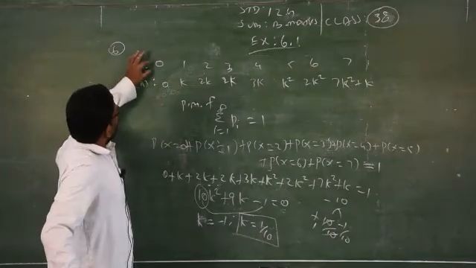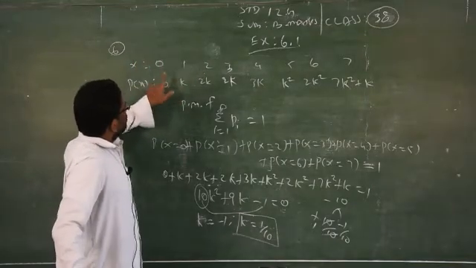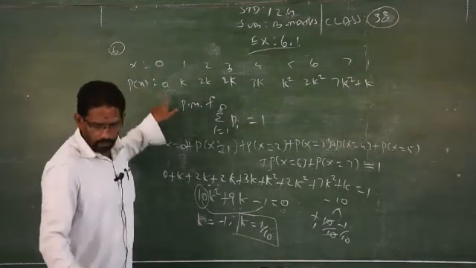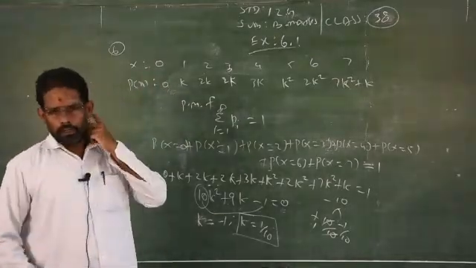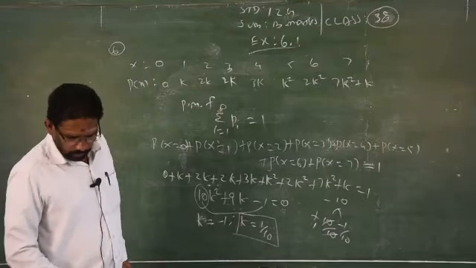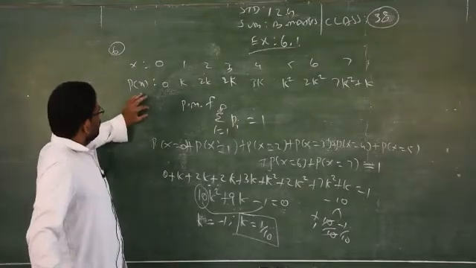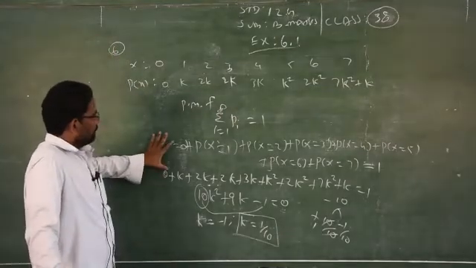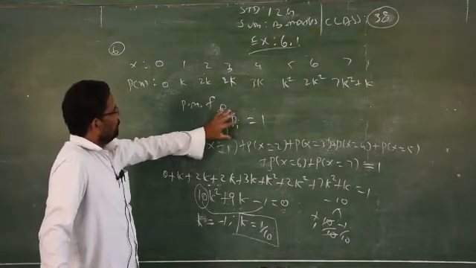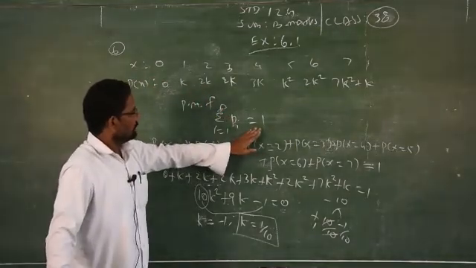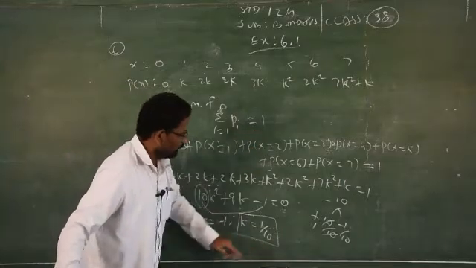When you write x is equal to 2, 4, 6, you have to find the probability. I will give the tabular column alone for sum number 3. Clear? So this is the first subdivision of question number 6. You take the PMF formula, that is, total probability is always 1. Based on that concept, I am finding the value of k.